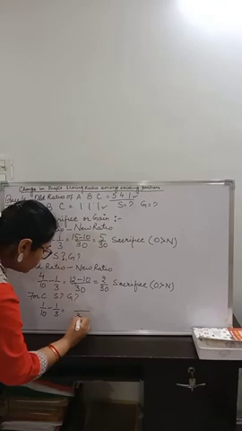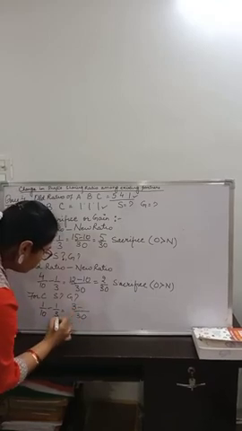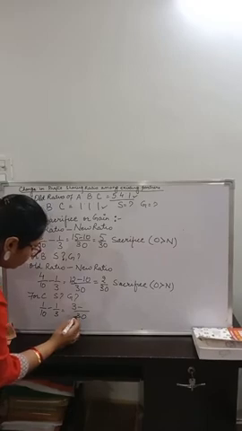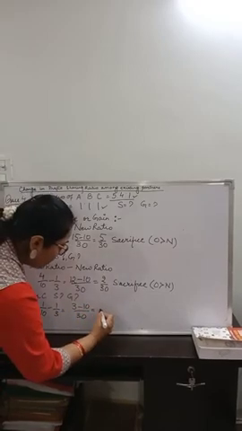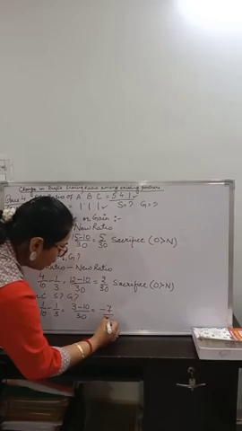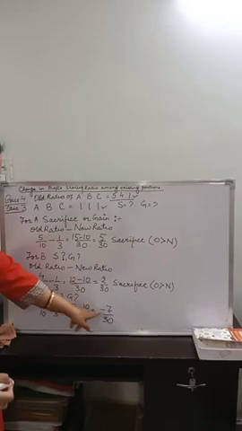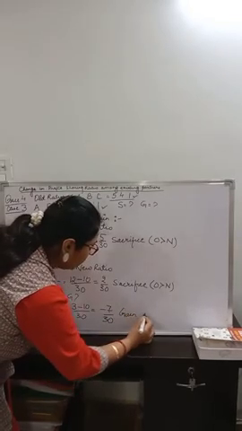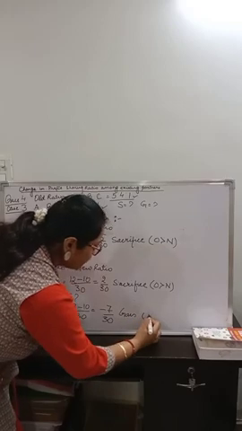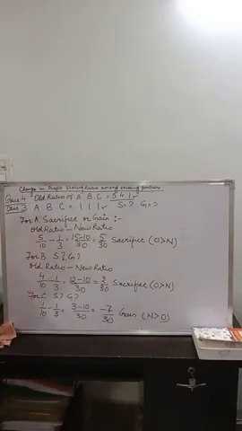By solving this, this comes out to be minus 7 upon 30. Now in this case, this is a negative fraction. Therefore, this is a gain. In this case, C's new ratio is greater than his old ratio.